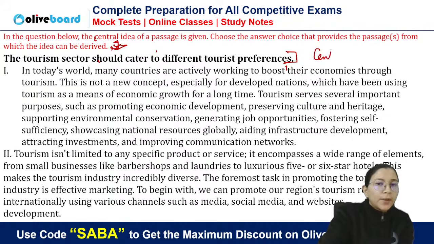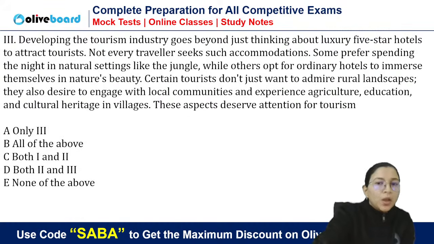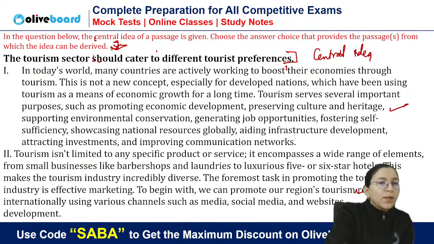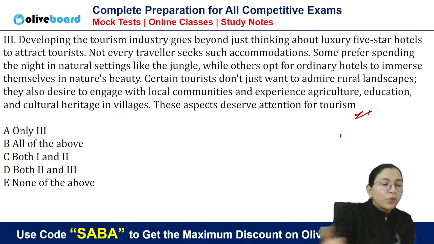This is the central idea. Now, central idea is given and three paragraphs are given. Can you see 1, 2, 3? Now, you have to see to which paragraph the central idea can belong. You simply have to see that this central idea, the tourism sector should cater to different tourist preferences, can be the theme of which passage, whether all three or some specific passage, that answer you have to give.